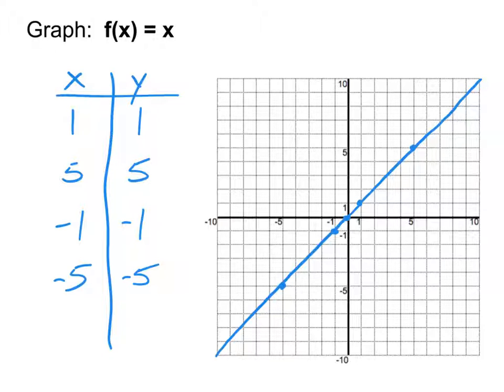If there's nothing being done to the x other than just adding and multiplying numbers to it, it's going to be a line. That's what sometimes makes it the hardest, because we're like, I don't see the thing that I'm looking for. I don't see that one function type that tells me that it's going to be this. Well, in this case, it's the absence of it that tells you what it's going to be.